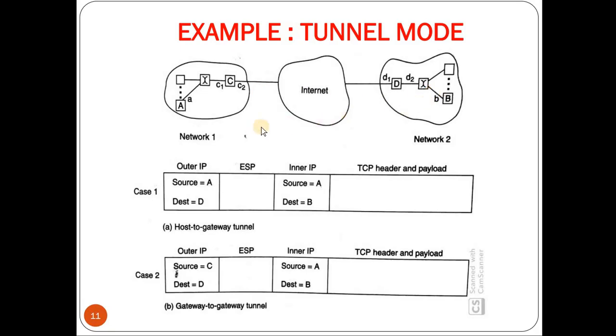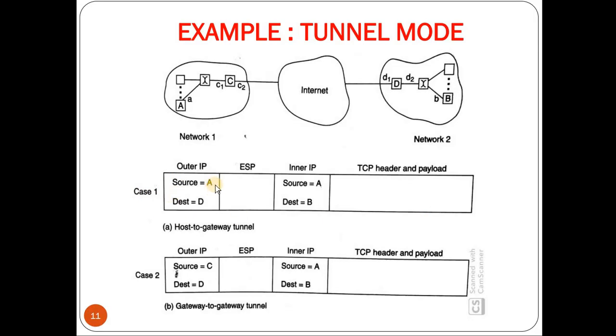Now suppose that user A wants to send a packet to user B, but in network 2 there is a security policy that any packet entering network 2 needs to pass through the gateway D. That is, the gateway D needs to authenticate the incoming packet, only then the packet will be routed to any of the nodes present in that network. So we say that now if A wants to send a packet to B, then B needs to be tunneled inside the packet of A to D. So this is shown in the packet here.